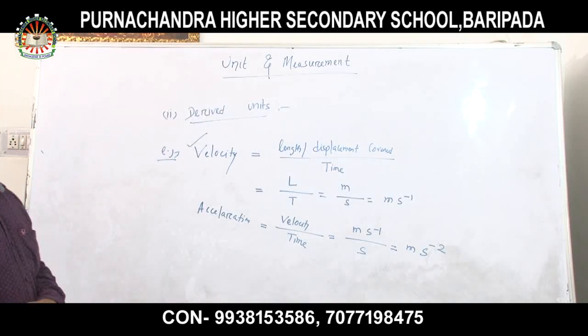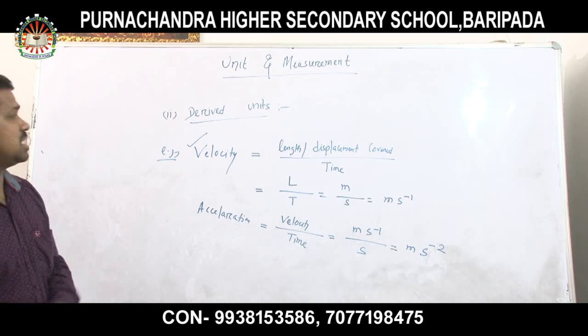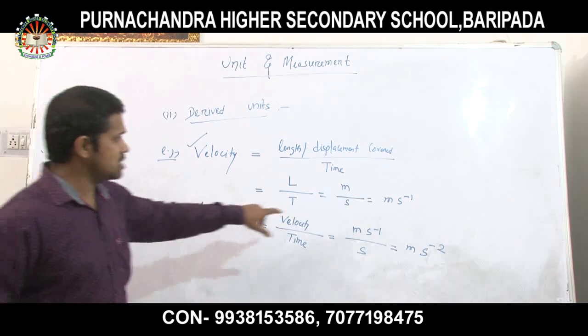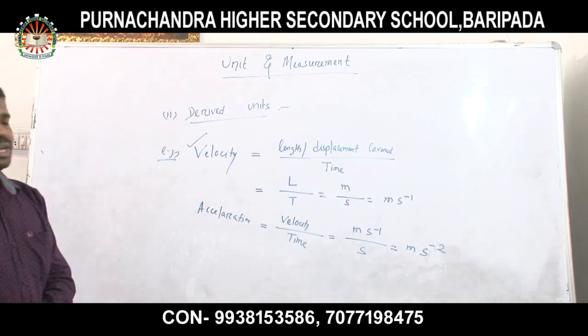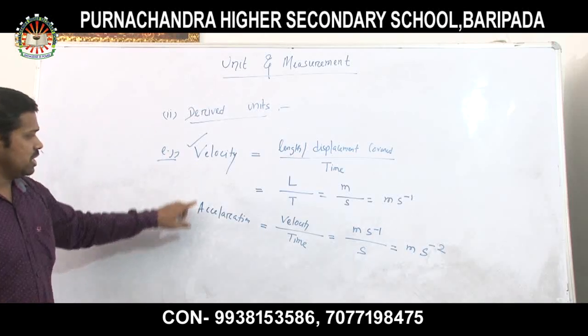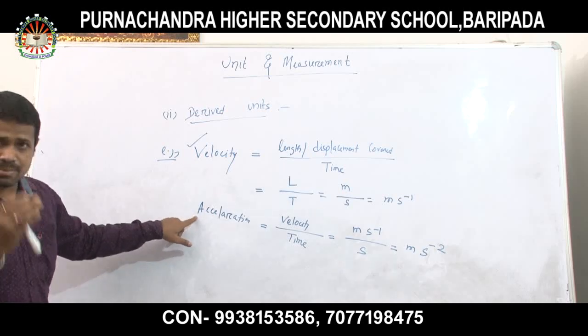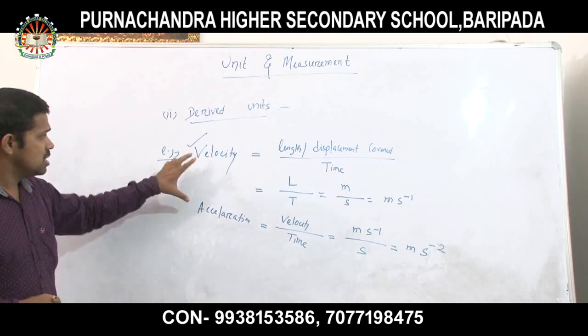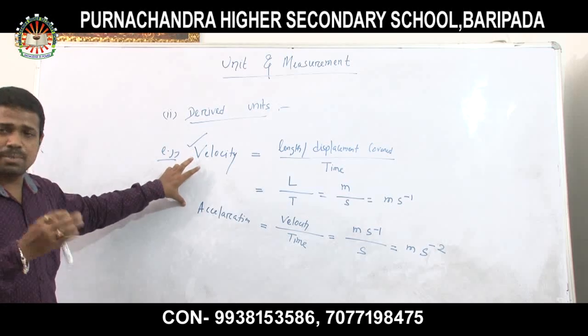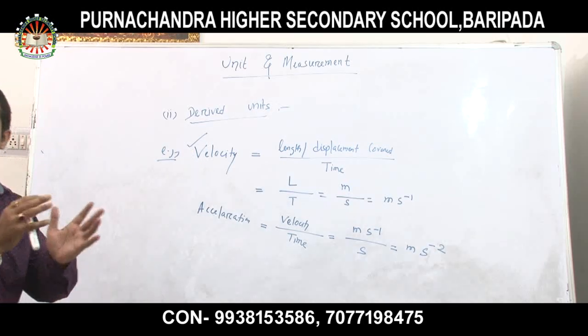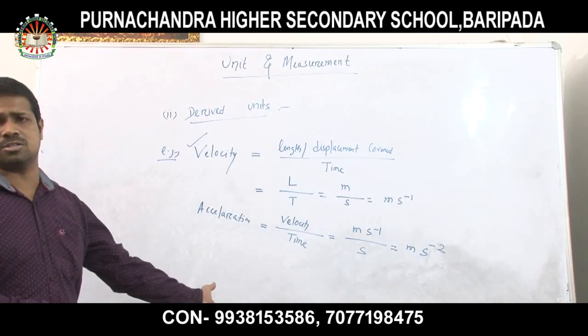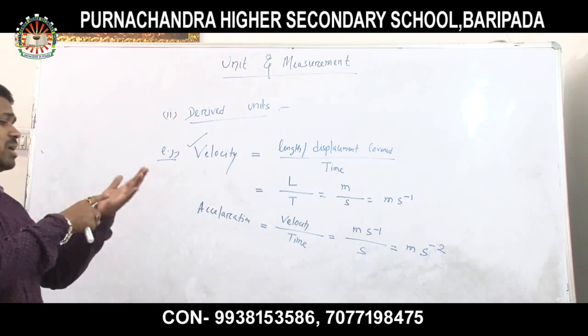So these are derived physical quantities, and these units are called derived units. Remember, velocity and acceleration are not units. Velocity and acceleration are derived physical quantities, because they can be represented in terms of the fundamental physical quantities. What are the fundamental physical quantities?